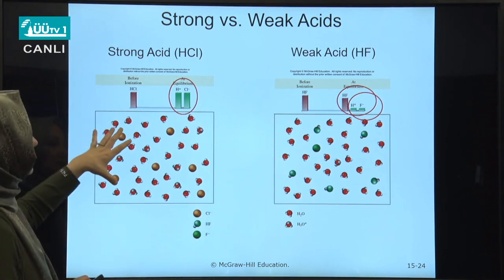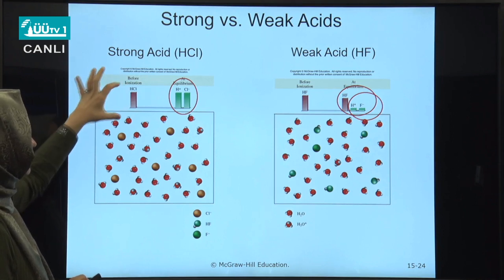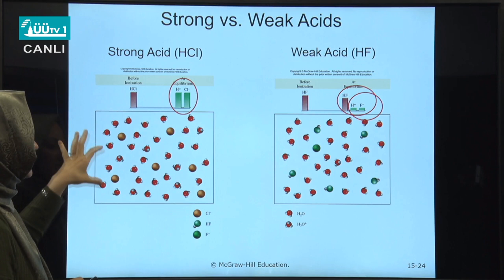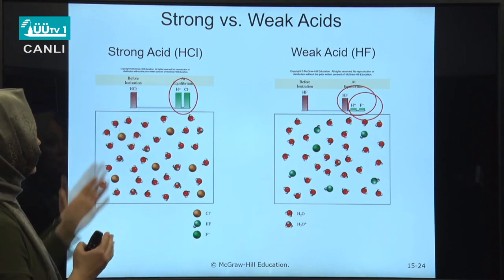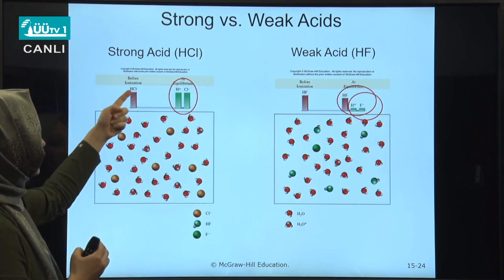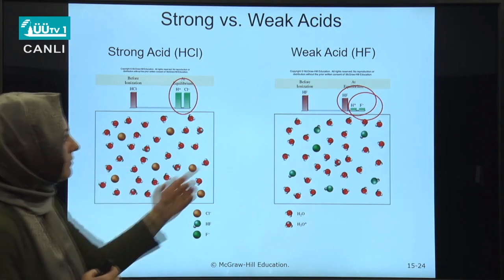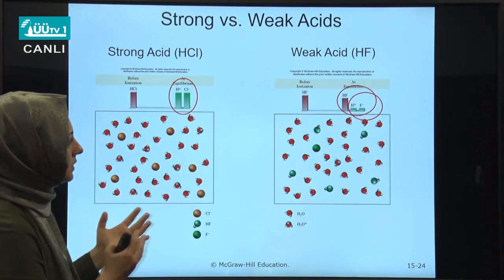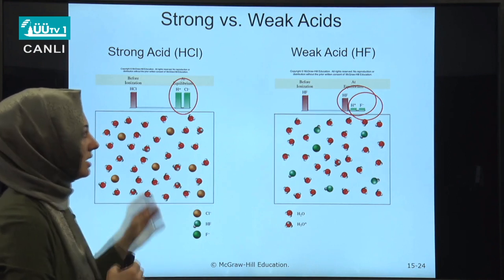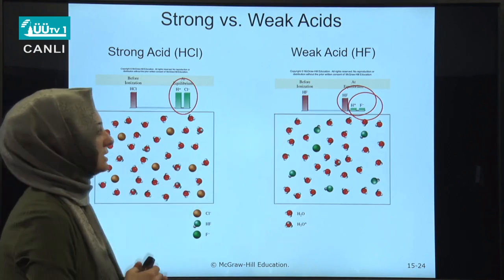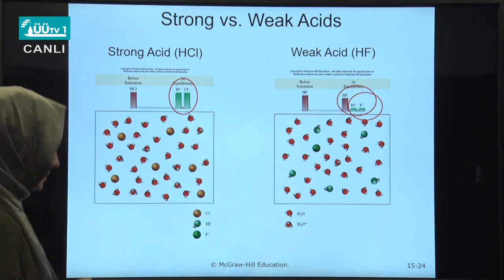We will see that at the beginning, before ionization, we have only molecular hydrochloric acid, but when it is dissolved in water, at equilibrium we will no longer have molecular hydrochloric acid, but all of it will be converted into ions. However, in the case of a weak acid, the ionization is not to a considerable extent. The H plus and F minus concentrations are much less than the initial acid concentration.